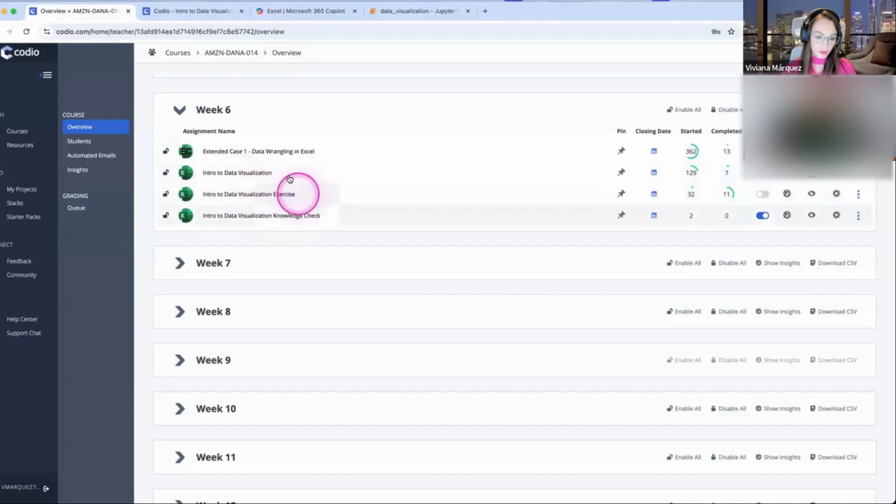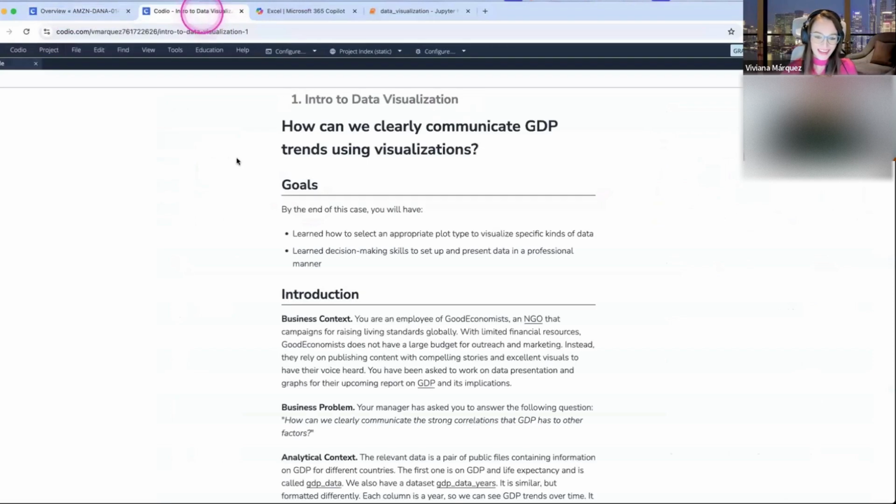These other two you can do at a later time. So we are working with this one: how can we clearly communicate GDP trends using visualizations. So today we are going to be doing visualizations precisely.